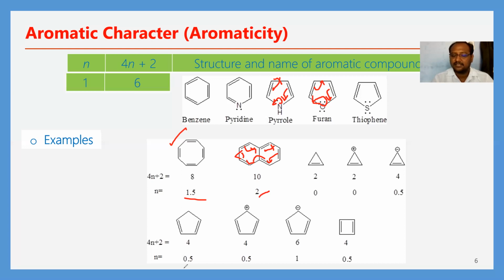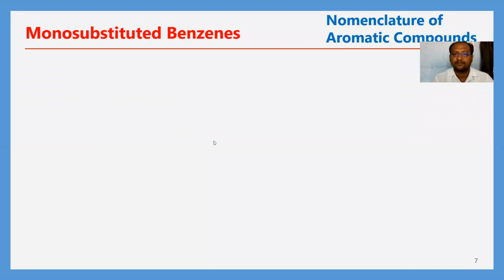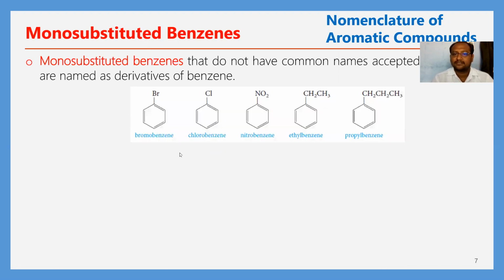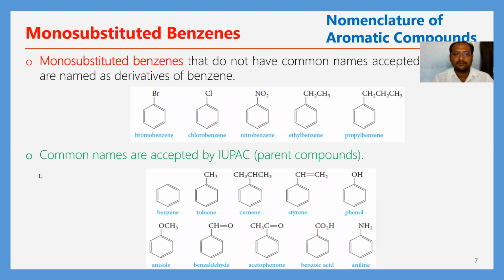So next, the remaining compounds follow the same rules. When compounds follow these rules, they are said to be aromatic compounds. Next, I come to the nomenclature of monosubstituted benzenes. What is the nomenclature involved for the aromatic compounds? How can we name them?